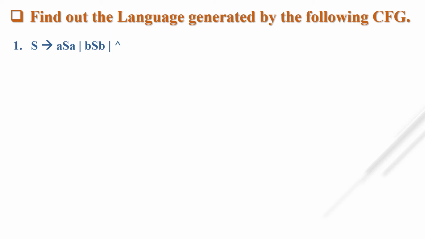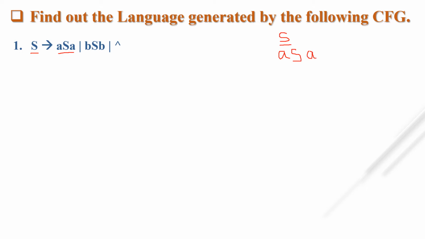For that you always have to start with the starting state. What is our starting state? S. I start with S. If I put the production aSa instead of S, what is our next derivation? aSa. Why do I call it derivation?